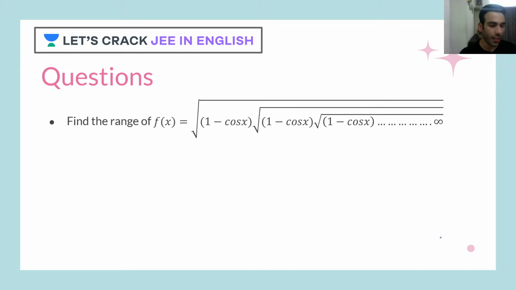SYM24, good evening. Yes, you were late, it's okay, but you can still join us. And this is the question: you have to find the range of f of x equal to square root of 1 minus cos x, square root of 1 minus cos x, and it will continue till infinite terms.